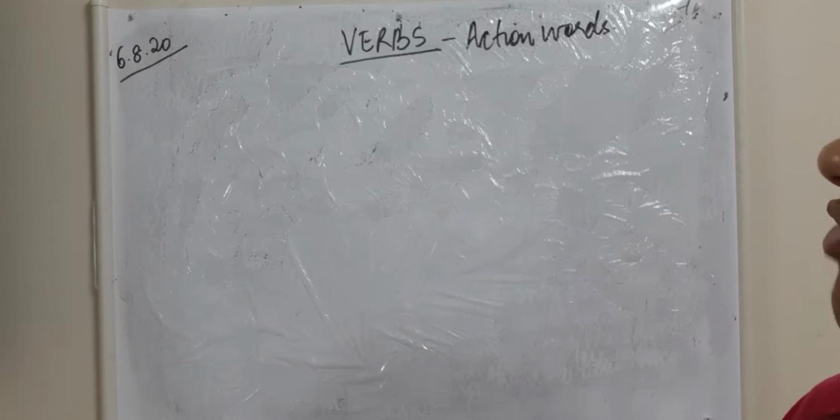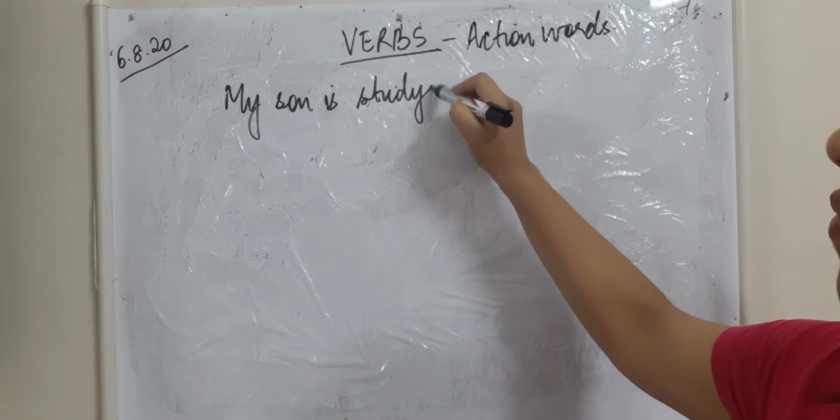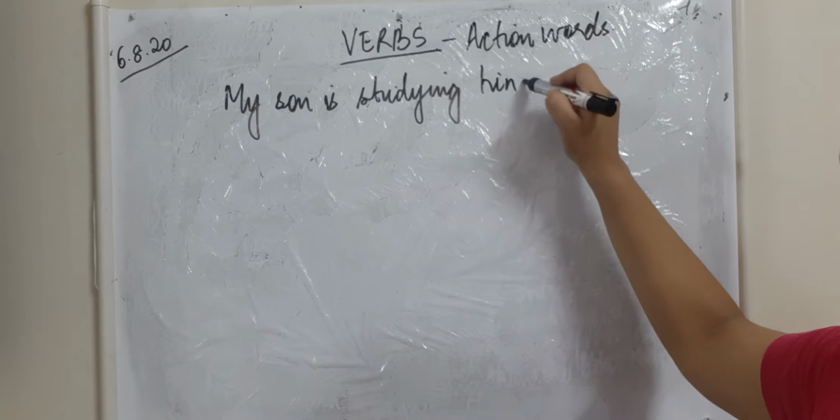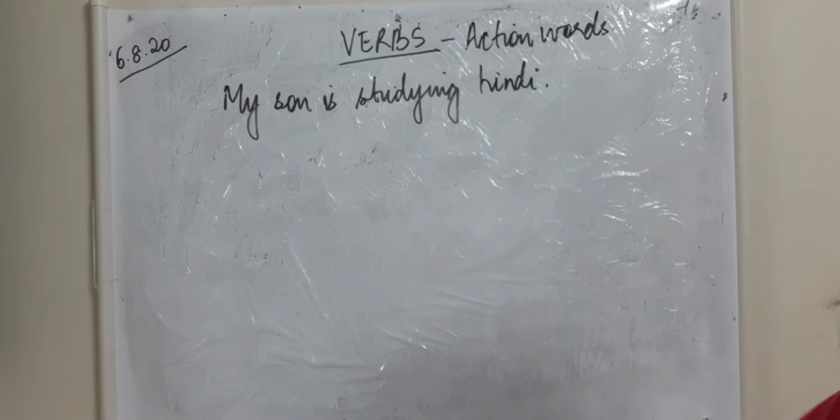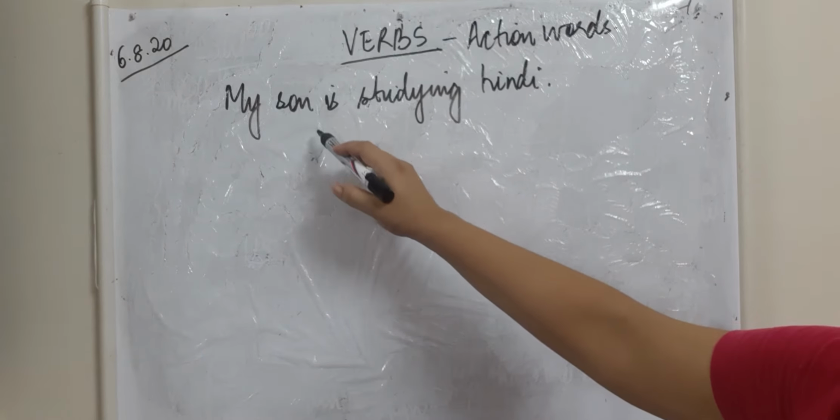For example, if I say that my son is studying Hindi, okay, clear? Now, children, here there are two verbs. First one, like I said, is the action word. What is the action being done by my son? The action is studying. So this is a verb.